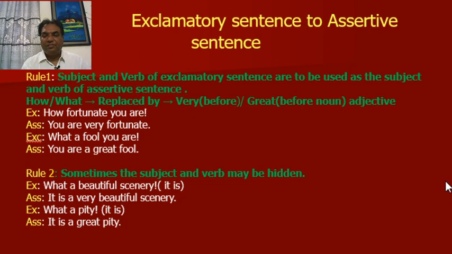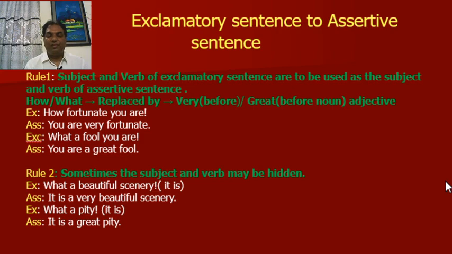You have to correct this. There is a mistake. Look at the example and you will realize the mistake. How fortunate you are. Assertive: You are very fortunate. Very is used before adjective. What a fool you are. You are a great fool. Great is used before noun.